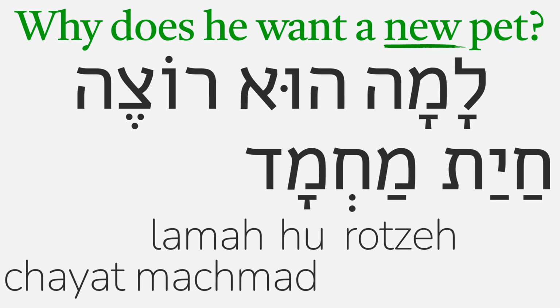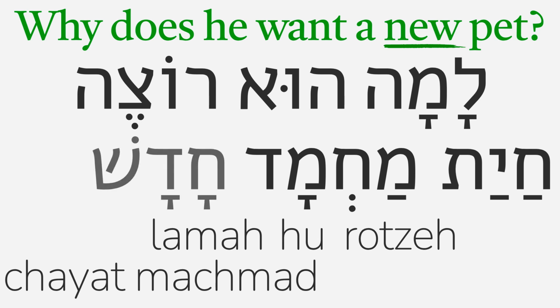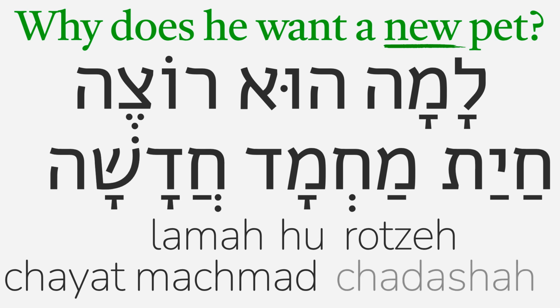This adjective must agree in gender and number with chayat machmad, which is a feminine singular noun. To put the adjective chadash in feminine singular form, we add an a ending. When this happens, the first vowel should shorten to a schwa, but it's under a chet, so instead it only shortens to a patach schwa, chadasha, new in feminine singular form.